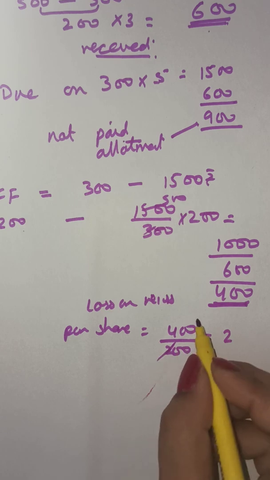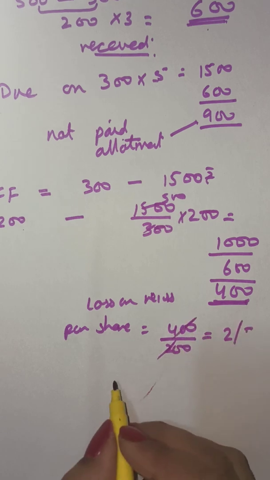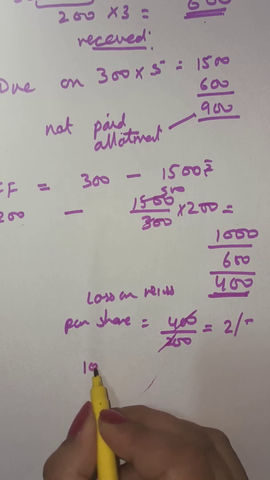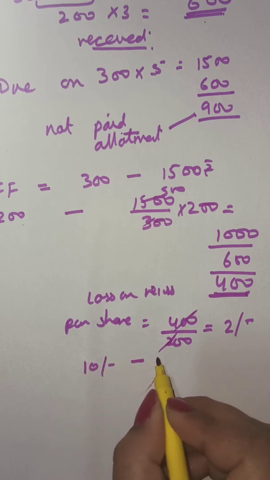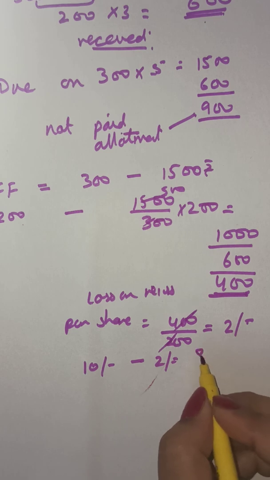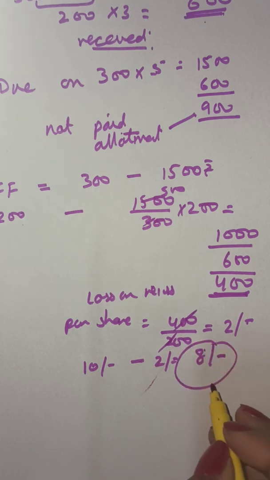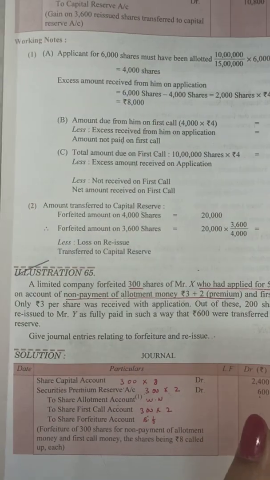It comes to 2 rupees per share loss. So what is the reissue price? It is a 10 rupee share minus 2 rupees loss, so the reissue price comes to 8 rupees per share. So 8 rupees per share is the reissue price, which is missing from this question. Once this comes, then the question is simple.